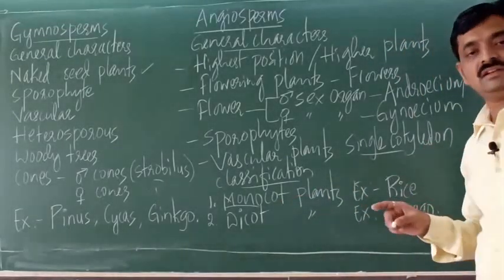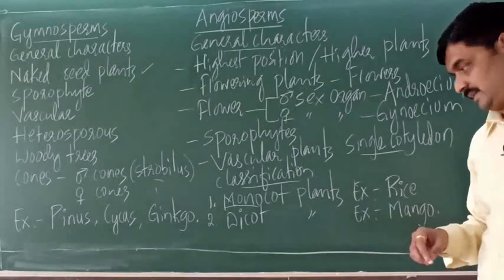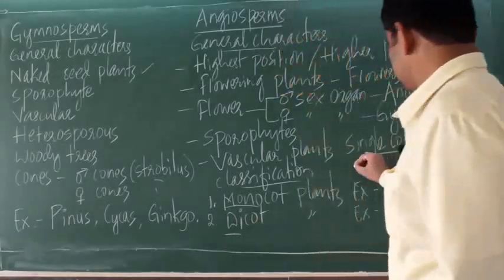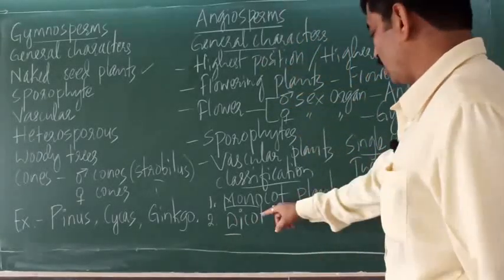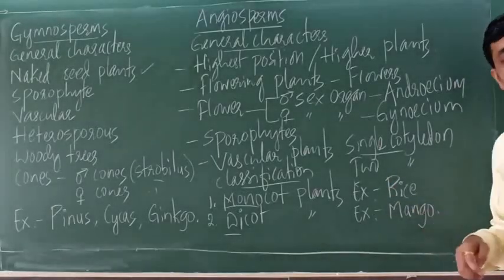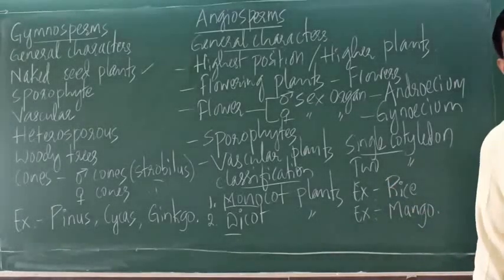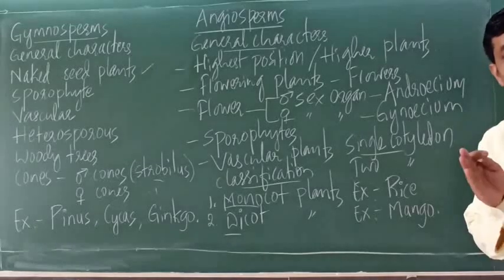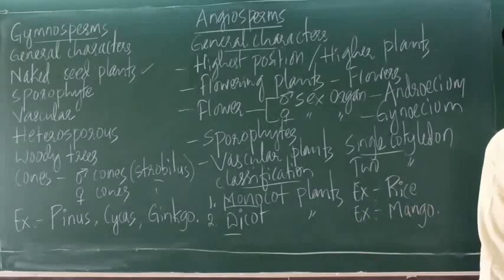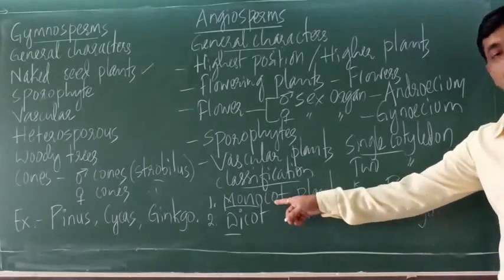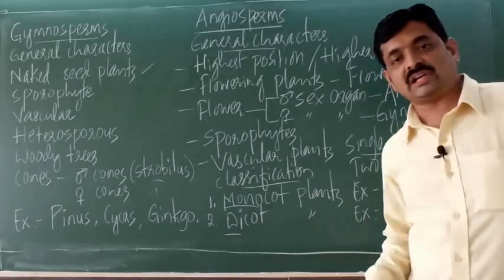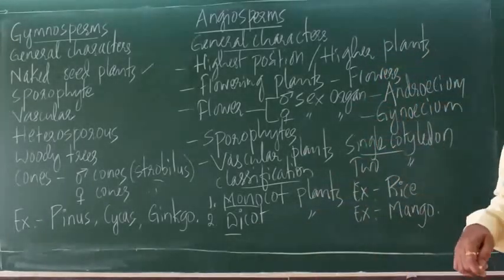So rice seed is composed of a single cotyledon, right? They are called dicot. Di means two. Cot, cotyledon. So two cotyledons, right? Now for example, the mango seed. If you see the mango seed, it has two parts or two cotyledons. Such plants are called dicot plants. Here single cotyledon is present. Here there are 2 cotyledons. So that is about the angiosperms.